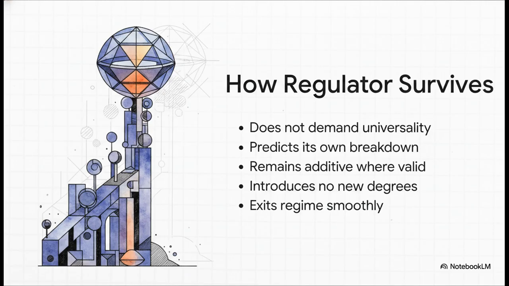It doesn't arrogantly demand to be universal, and it actually predicts exactly where it's going to break down. It leaves the simple additive models alone where they empirically work. And crucially, and this is that true discipline of restraint we talked about, it introduces absolutely zero new imaginary particles or hidden dimensions just to make the math work. It just smoothly exits the descriptive regime.